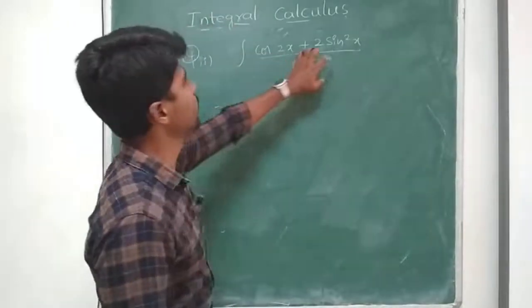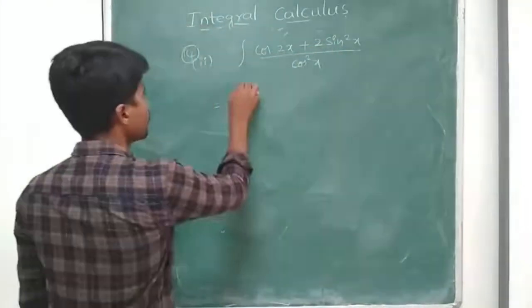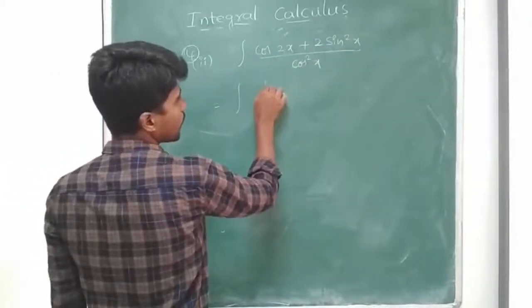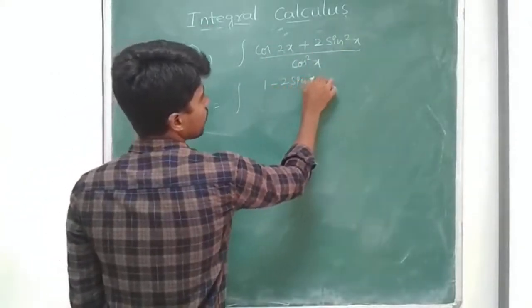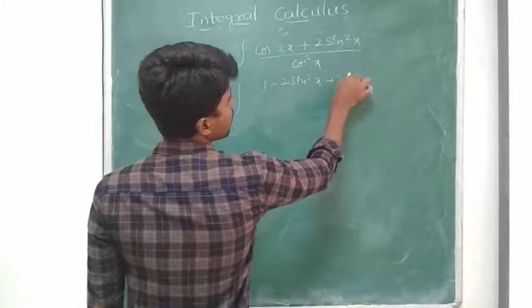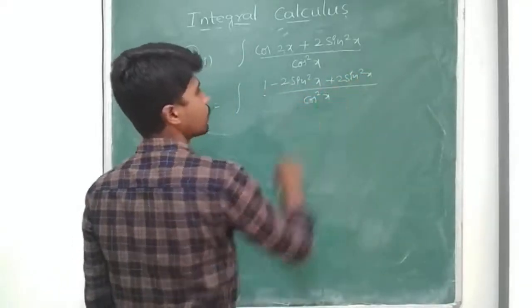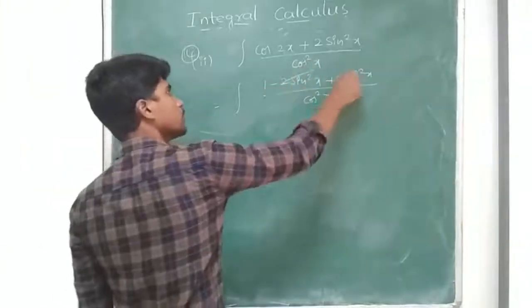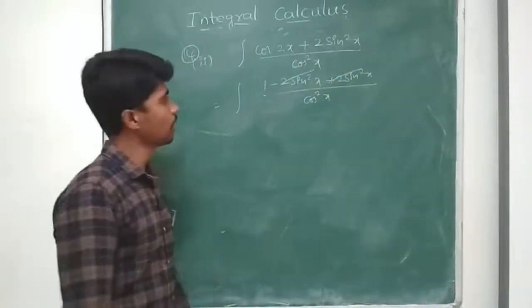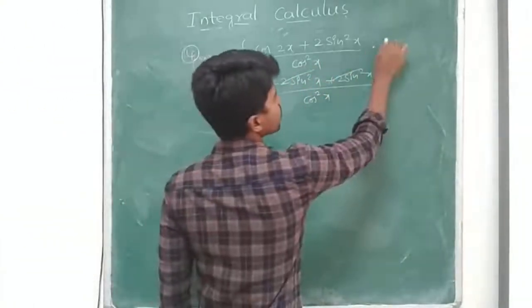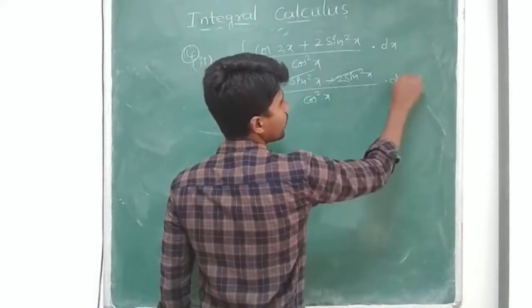Express this cos 2x in terms of sin. So cos 2x in terms of sin, I can write 1 minus 2 sin square x, plus 2 sin square x by cos square x. Into dx. Sorry, I forgot. You don't forget it. Into dx.